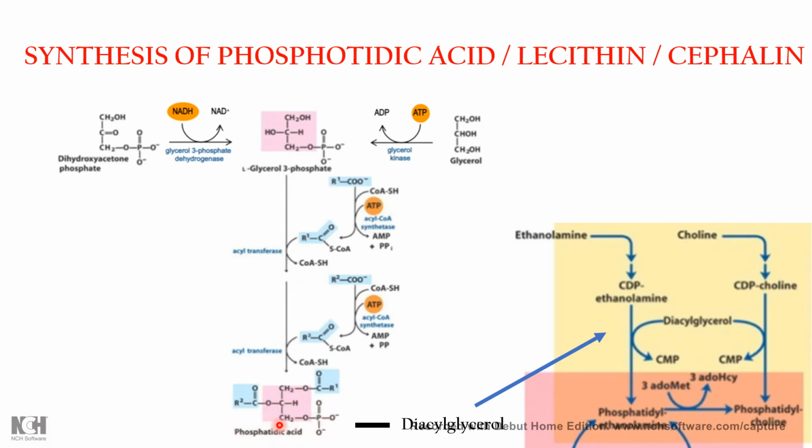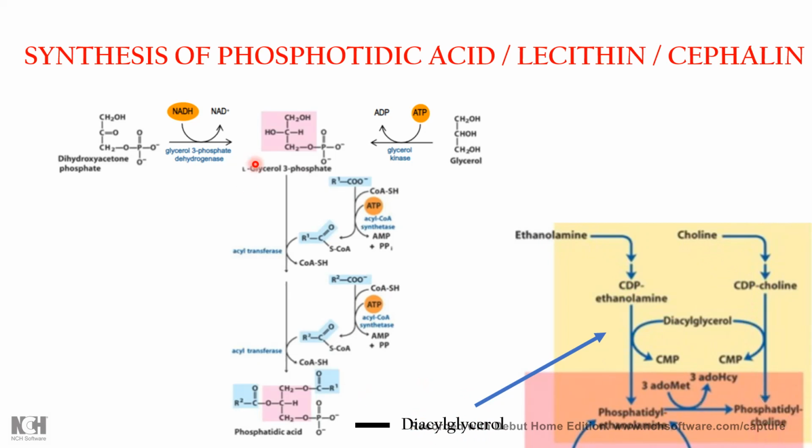And this phosphatidic acid is further converted into diacylglycerol by removing one phosphate. This diacylglycerol can combine with ethanolamine to form phosphatidyl ethanolamine, or cephalin, or it can combine with choline and form phosphatidyl choline, which is also called lecithin.